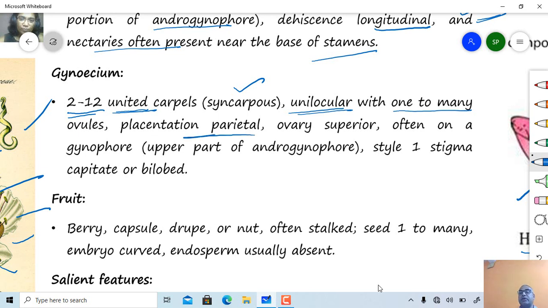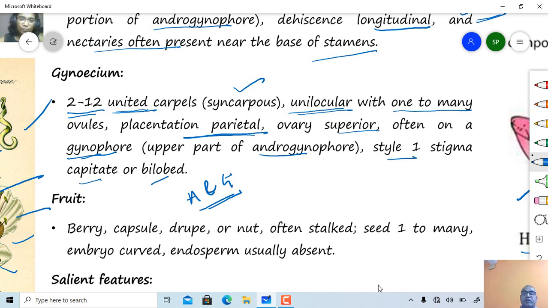Ovary is superior, often on a gynophore. The internode present between androecium and gynoecium is called gynophore. Style single, stigma capitate or maybe bilobed.